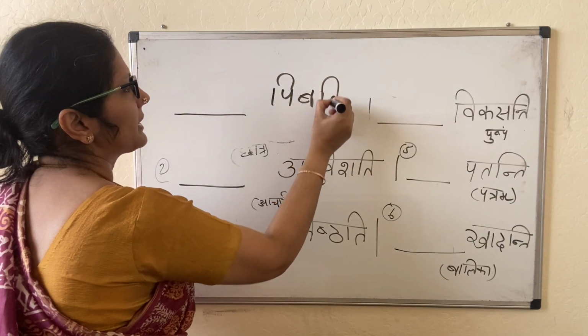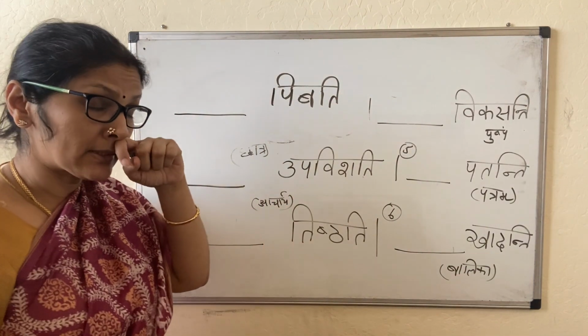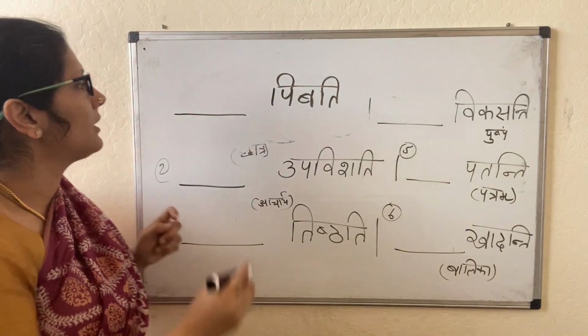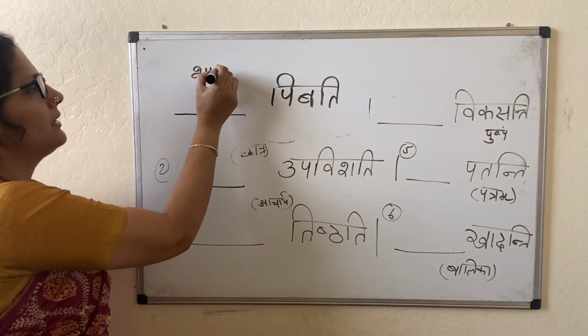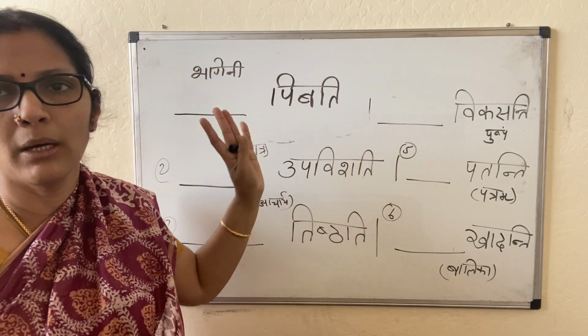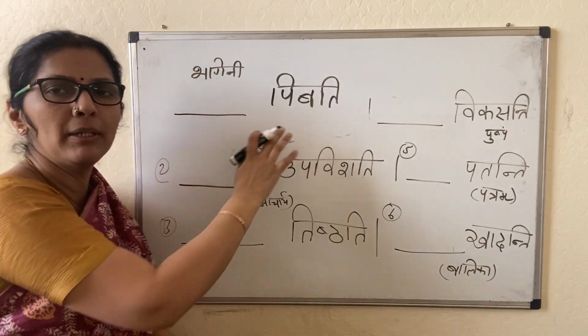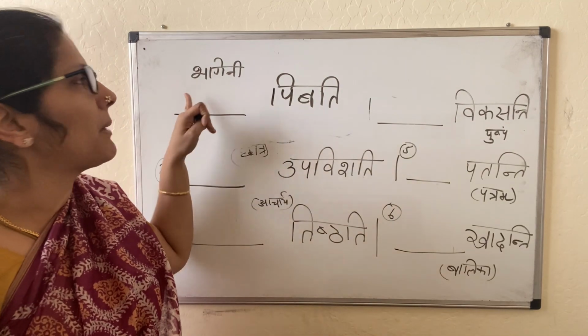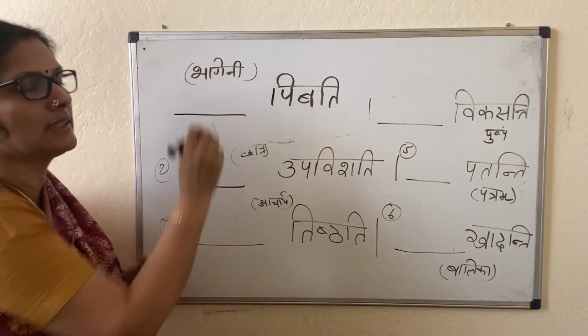prathama vibhakti. Prathama vibhakti denotes what? Karta, the subject. Now here dash pibati is there. There is nothing else in the sentence. All I have written is a subject and a verb. So dash pibati, pib, to drink. Dash pibati, in the bracket bhagini is there.